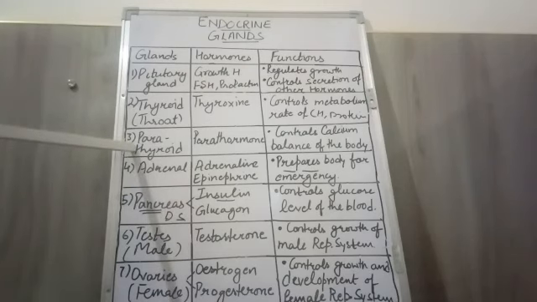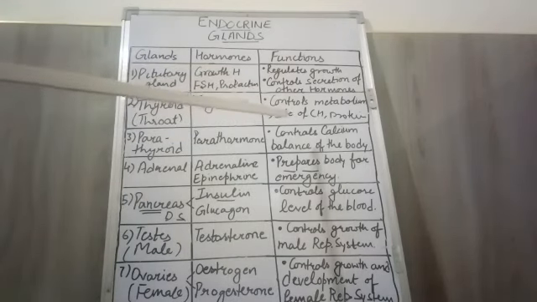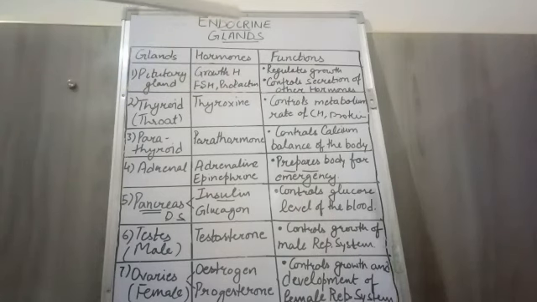Both the thyroid and parathyroid glands are present in the throat region. As we have discussed, the pituitary is the very first gland, and it is present in the brain. The thyroid and parathyroid are present in the throat. Parathormone, released by the parathyroid gland, controls the calcium balance of the body.